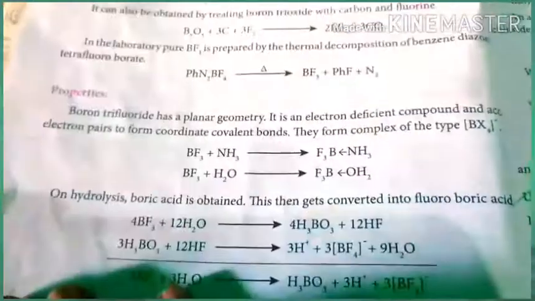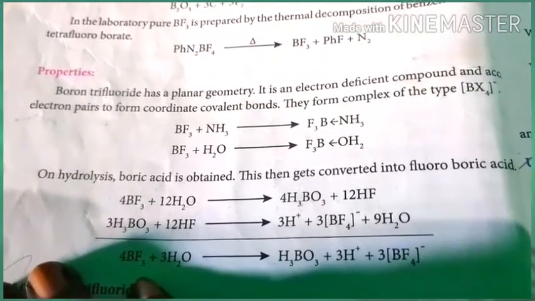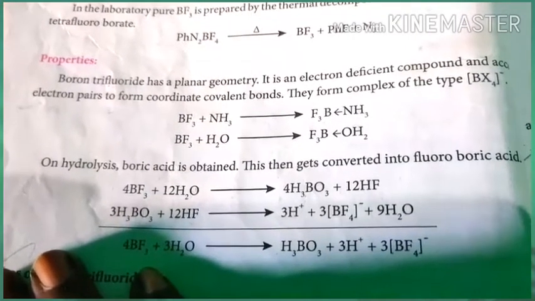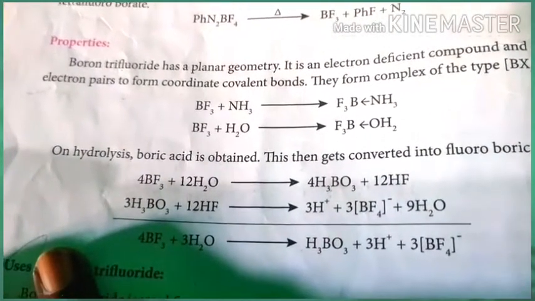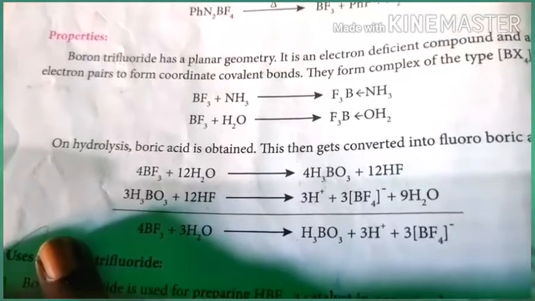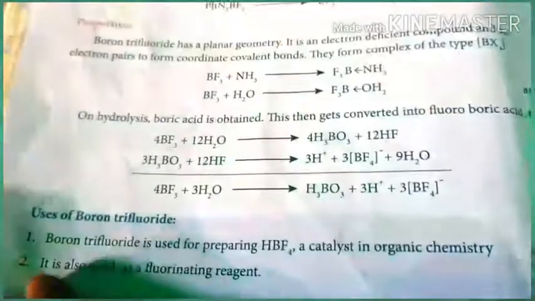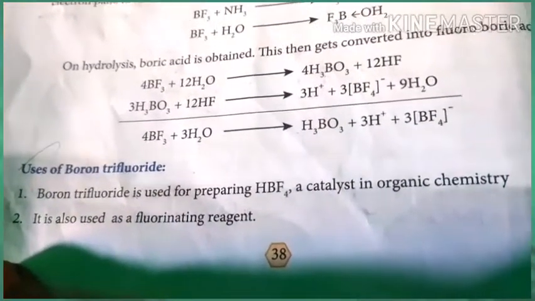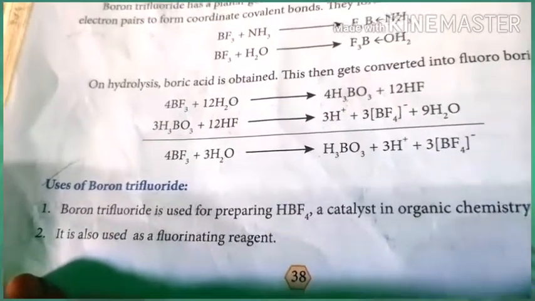This boron trifluoride has a planar geometry with sp2 hybridization, and it is an electron deficient compound that accepts electron pairs to form coordinate covalent bonds. It forms complexes of the type BX4 minus, and it acts as a very good Lewis acid. When boron trifluoride is hydrolyzed, it gives boric acid and HF. This boric acid further reacts with hydrogen fluoride to form the tetrafluoroborate ion plus H plus, which is used for the preparation of hydrofluoroboric acid. It is used as a catalyst in organic chemistry, and also as a fluorinating agent.